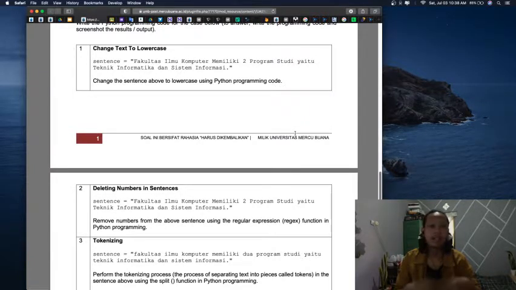As we know, the data is not clean enough, it is very messy, and the computer cannot understand it directly. So we need to pre-process it first before we process it using a model and so on. So this is an example of pre-processing in NLP.